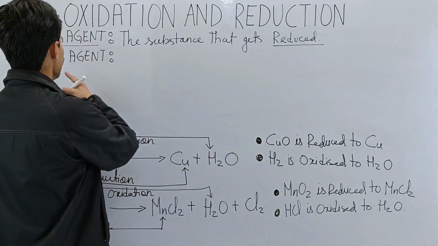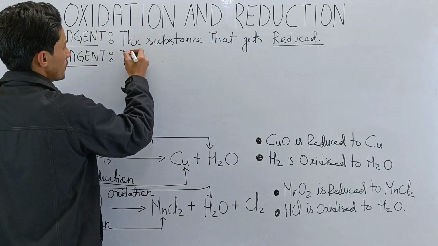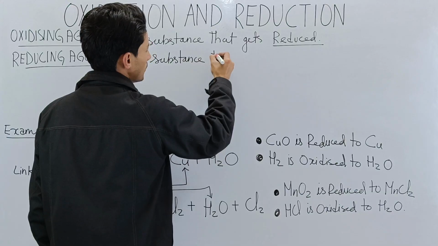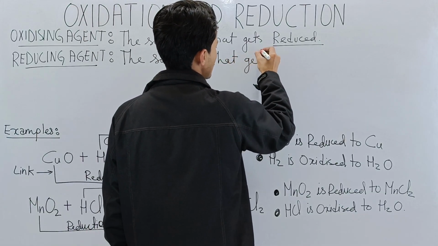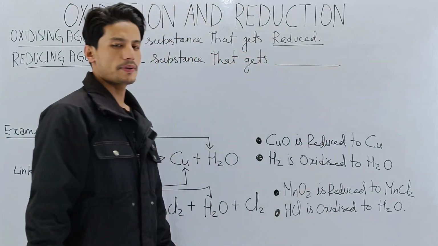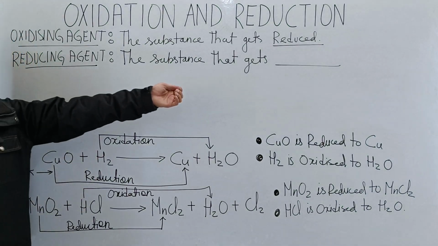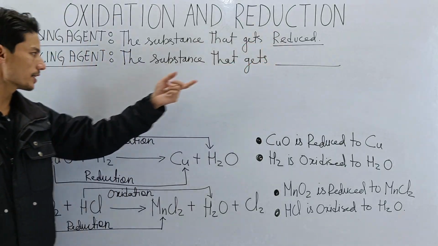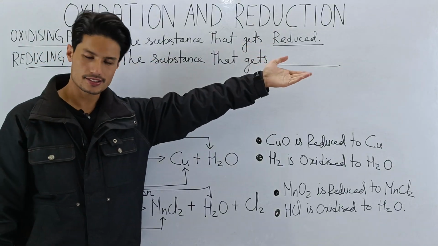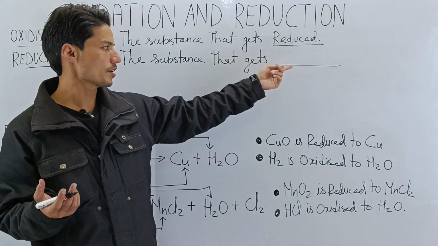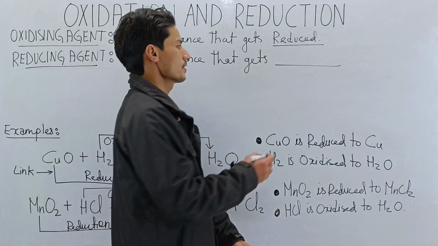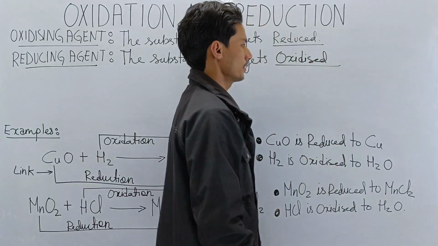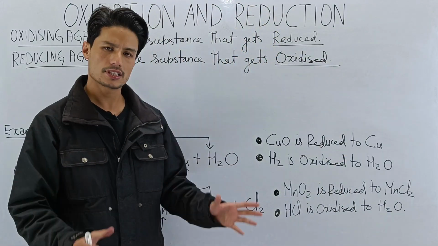All right, then who is the reducing agent? It is a substance that gets, fill up and tell me. You can fill it up. If oxidizing agent is a substance that gets reduced, then reducing agent is a substance that gets, see, you know the answer. Yes, you're correct. It's the substance that gets oxidized. Okay, how easy is that? Full stop. Okay, so it's very easy.